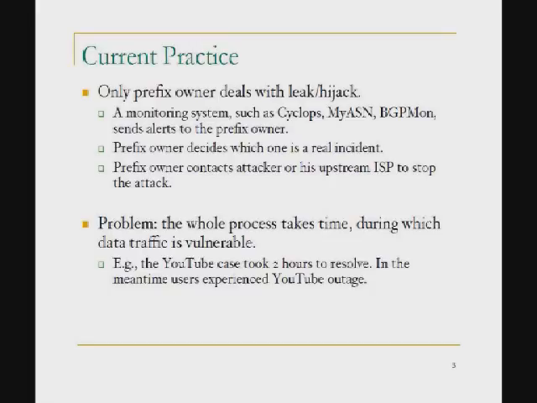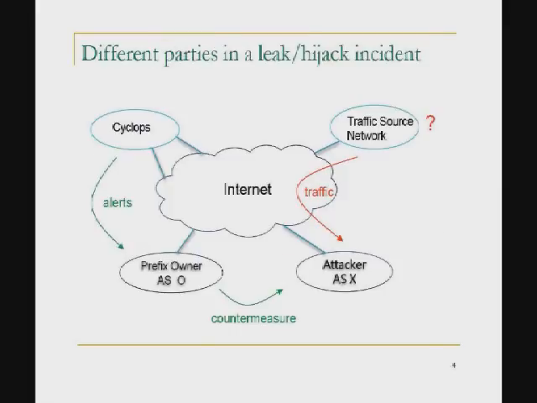In the case of YouTube prefix hijacked by Pakistan Telecom, it took more than 2 hours to stop the attack. During this time, your data traffic is vulnerable. Whoever is sending traffic to this prefix, the traffic will be diverted and blackholed. So YouTube actually had an outage during those 2 hours.